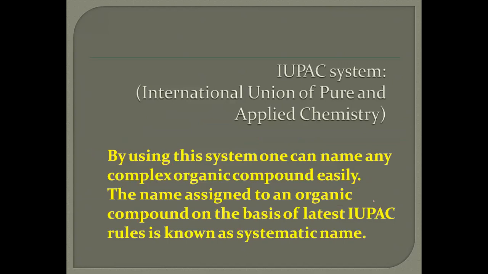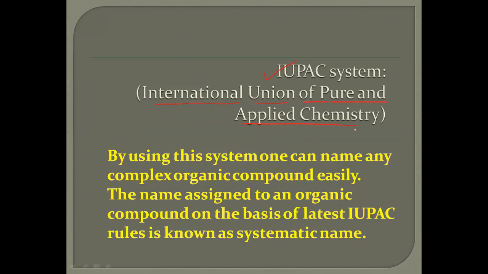Due to some disadvantages of these systems, a newer nomenclature system was introduced internationally. That is the IUPAC nomenclature system. The full form of IUPAC is International Union of Pure and Applied Chemistry. It is the universally accepted nomenclature system for organic compounds.